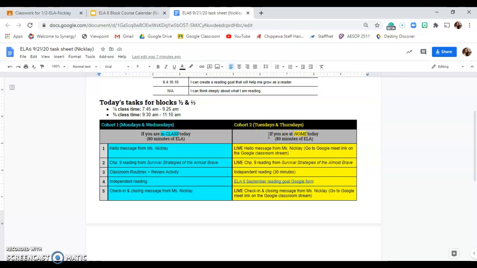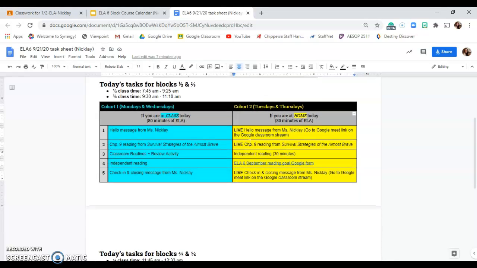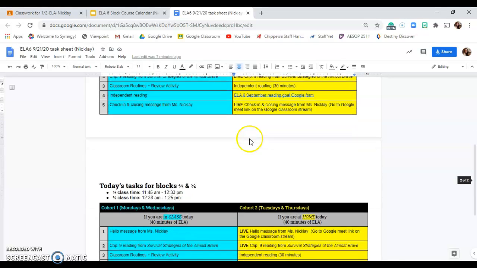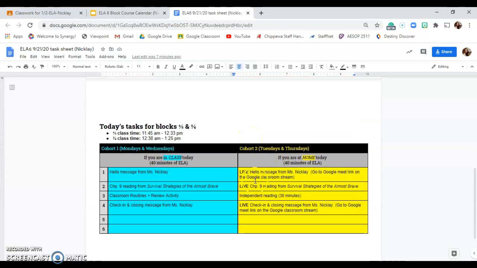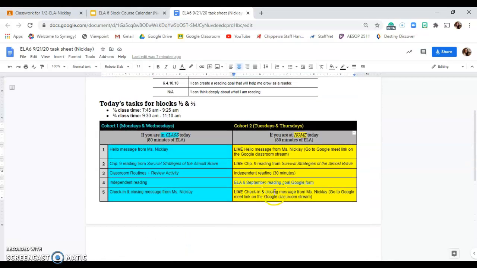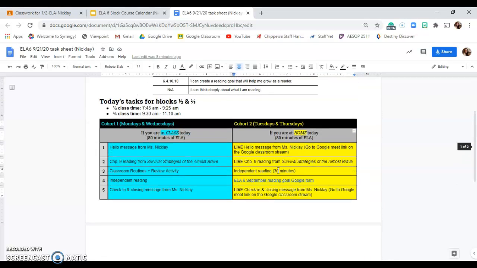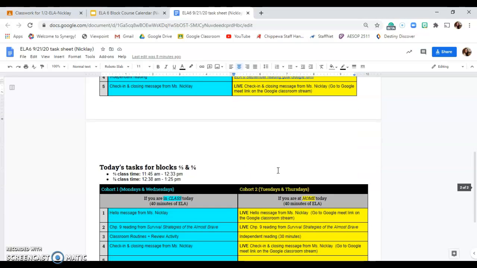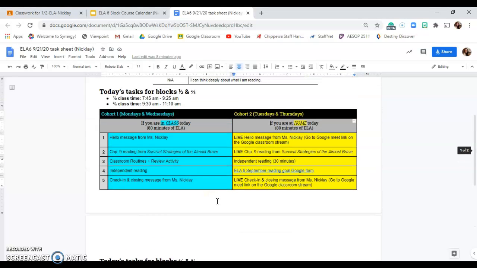Now, because I'm making this video specifically for Cohort 2 because they are not with me in person today, you will always look in the yellow column. Now, if you are in block 4, 5, or 5, 6, you'll always look in the yellow column at the bottom here. All right, so there's a few important things to notice on this sheet. First, again, if you're Cohort 2, Tuesdays and Thursdays, and you're watching this video, you're on the yellow side. Now, you do need to know your block again, afternoon, morning.